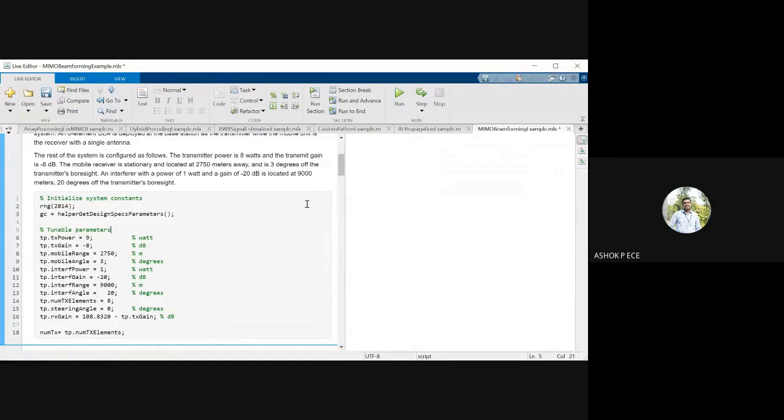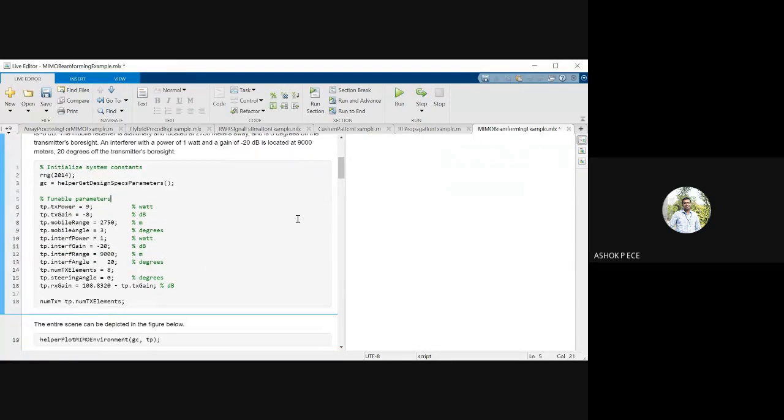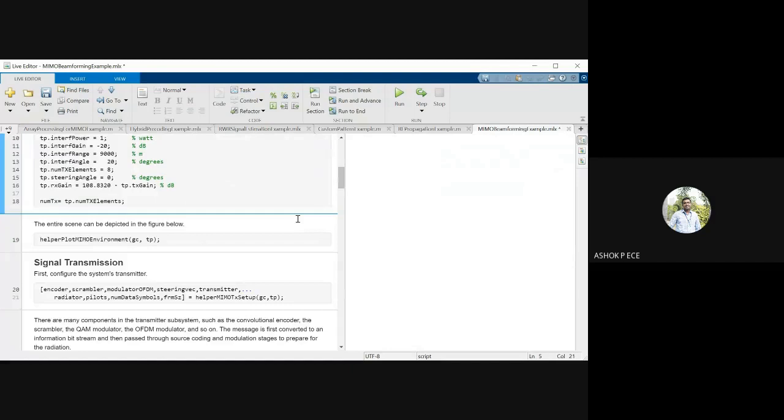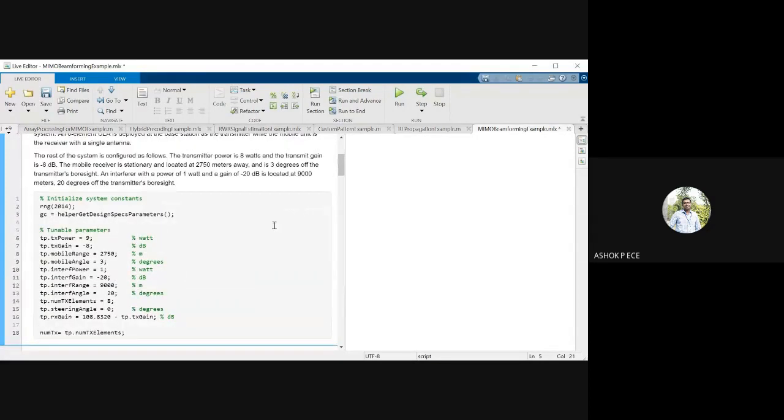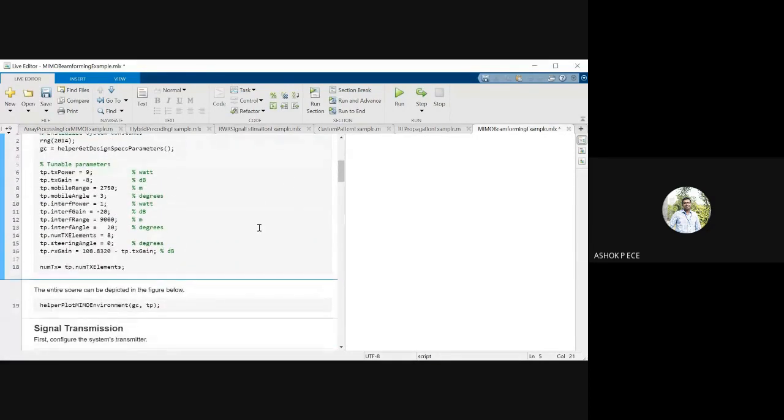MIMO means you are not using one antenna. I'm using multiple antennas for transmission and reception in order to improve the performance of the medium. So you want to get better performance. I'm going to increase the number of antennas on the transmitter and receiver side to get better signal quality at the receiver.